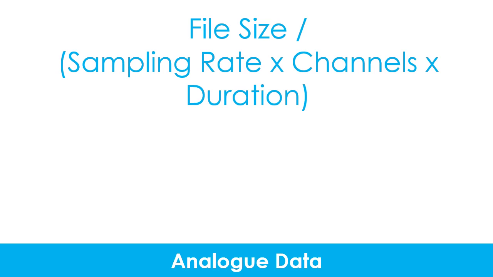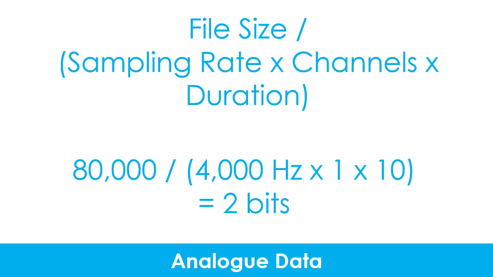You can calculate the bit depth of a sound using the following formula. We can use this to find out the bit rate of the file we were working with just a moment ago. As you can see, it equals 2 bits.